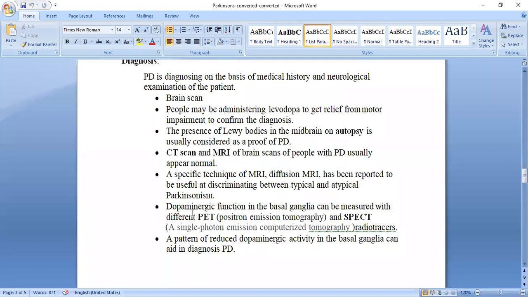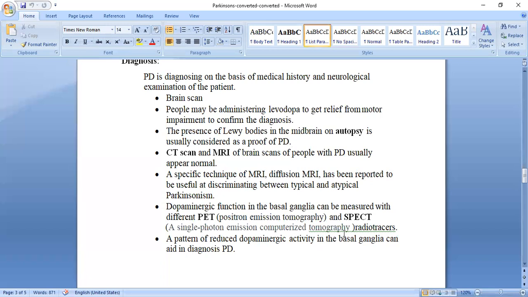Now, the PET and the SPECT scan mean what? Dopaminergic function in the basal ganglia can be measured with PET. PET is one type of scanning, positron emission tomography. And SPECT means single photon emission computerized tomography.